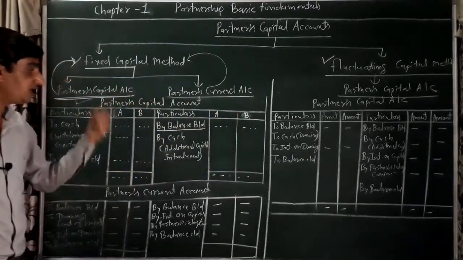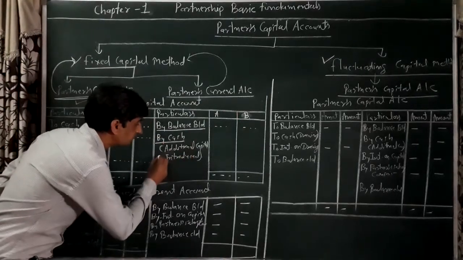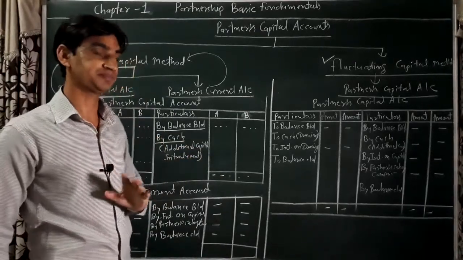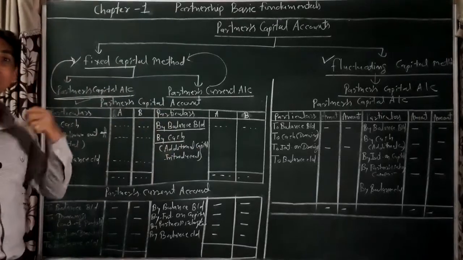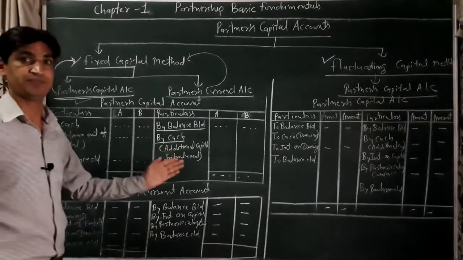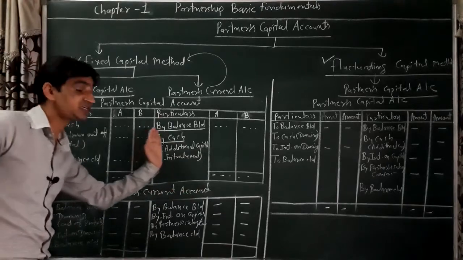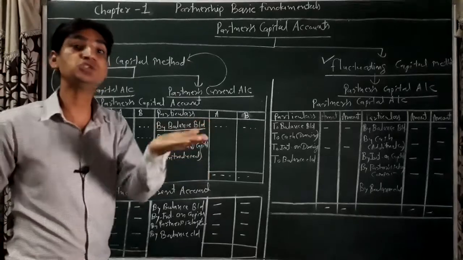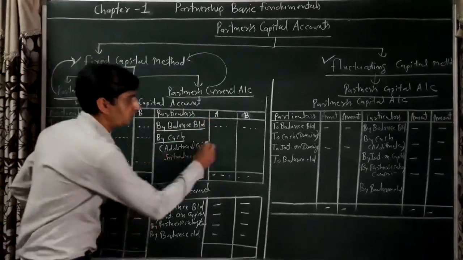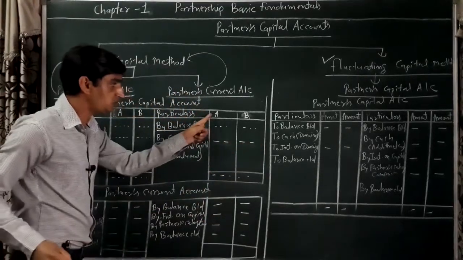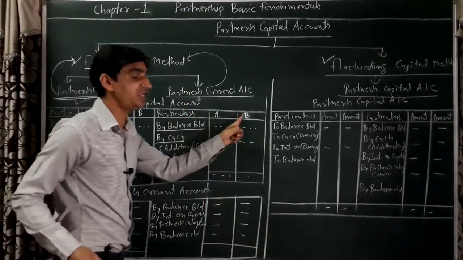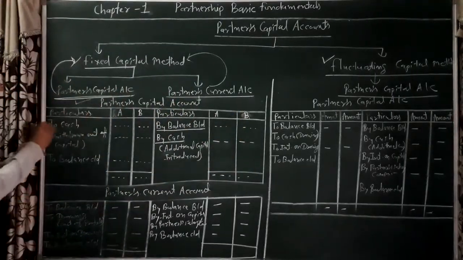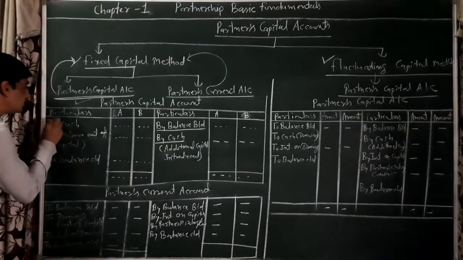Is it clear? Next, the second point, by cash: additional capital introduced by the partner as per an agreement. If any amount is introduced by the partner in the firm as per an agreement, it will be recorded on the credit side, because additional capital increases the capital balance of the partner. If A introduces it, the amount will be written in A's column. If B introduces it, the amount will be written in B's column. Is it clear?